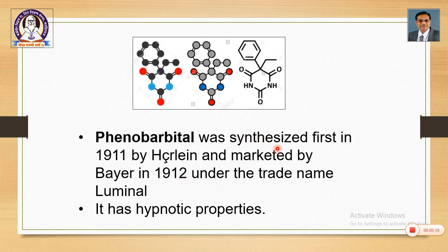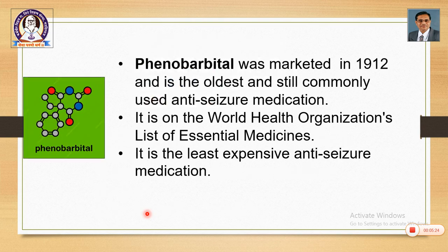Then phenobarbital was synthesized first in 1911 by Krelin and marketed by Bayer in 1912 under the trade name Luminal. It has hypnotic properties. So, these are some fundamentals and historical aspects. Phenobarbital was marketed in 1912 and is the oldest and still commonly used anti-seizure medication. It is on the World Health Organization's list of essential medicines. It is the least expensive